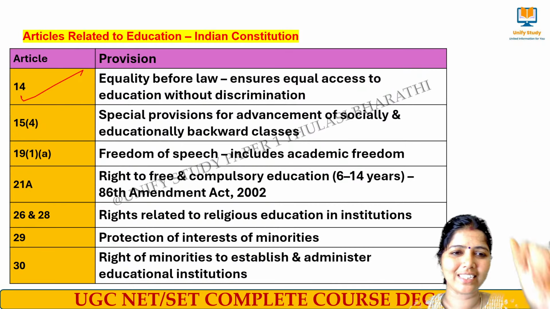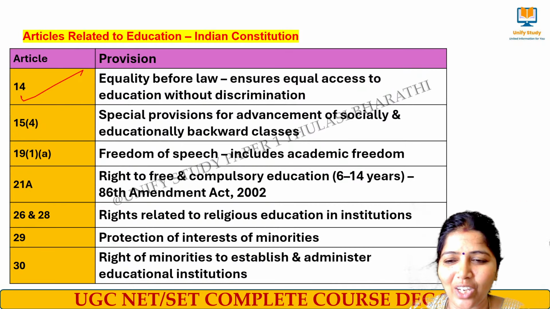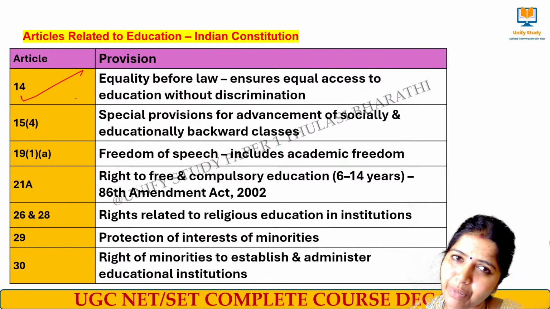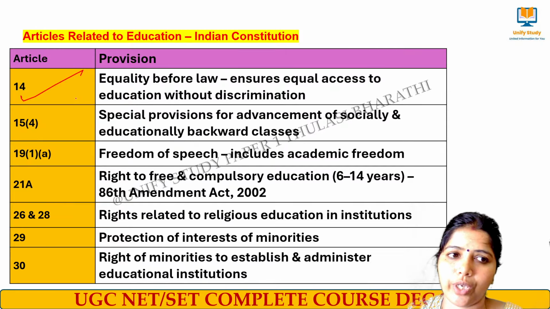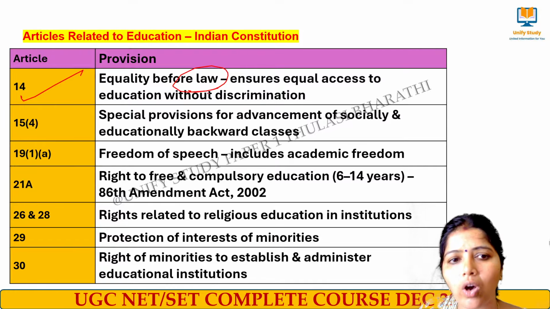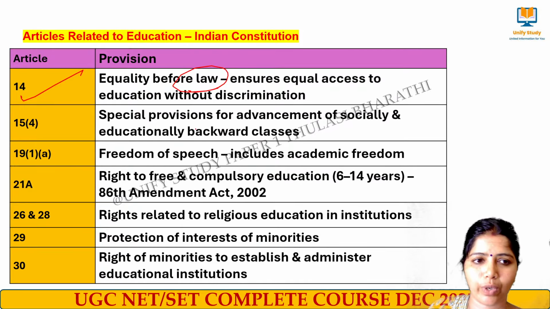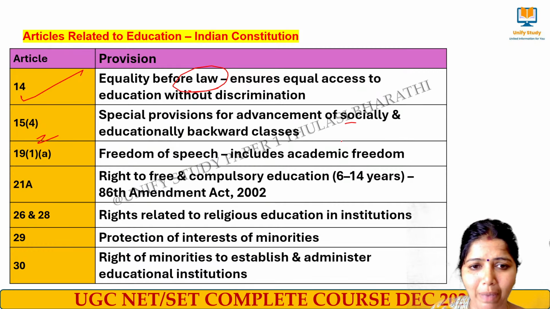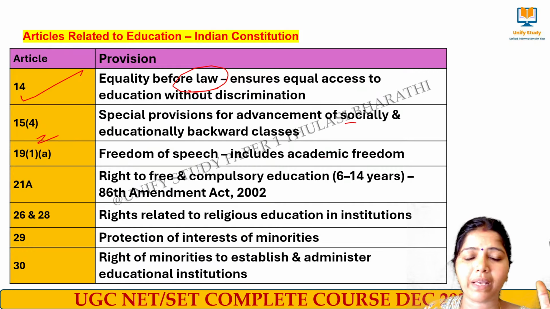Yes. Okay. Am I giving too much information? No, it's not too much. It's very precise short notes of higher education. Article number 14 is related to equality before law. Everyone is equal, that too in terms of education. 15(4) is for the advancement of socially and educationally backward classes. Very important. Please make a note of it.